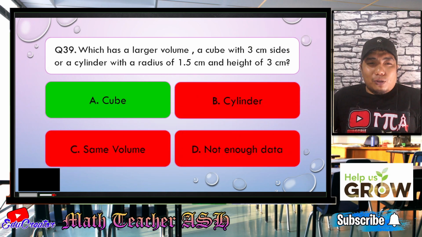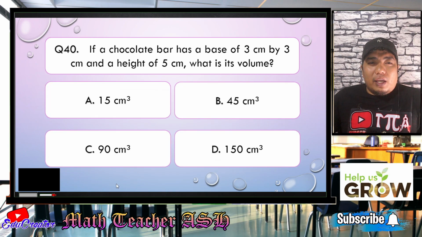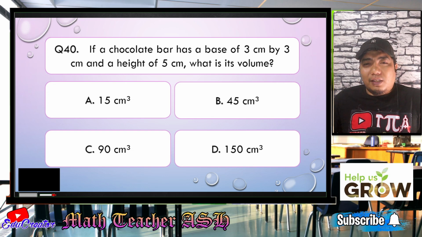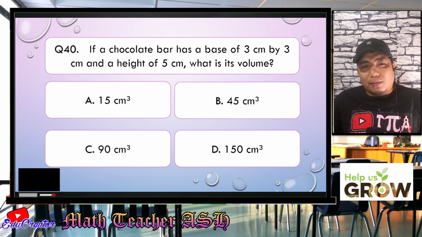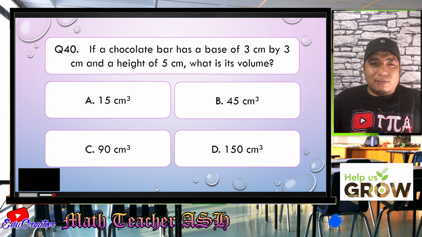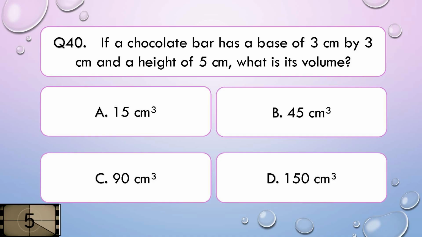Now, let us go to the last question, my dear math learner. If a chocolate bar has a base of 3 cm by 3 cm and a height of 5 cm, what is its volume? Is it A, 15 cubic centimeter, B, 45 cubic centimeter, C, 90 cubic centimeter, or D, 150 cubic centimeter? I'll give you 5 seconds to think about your answer.